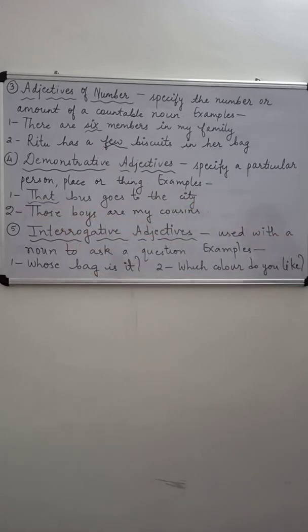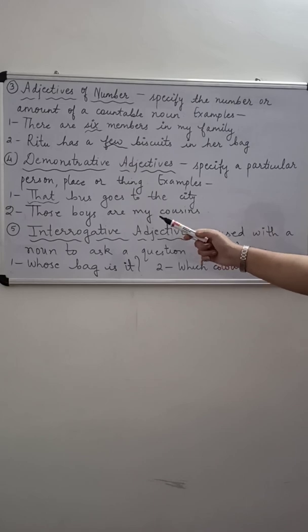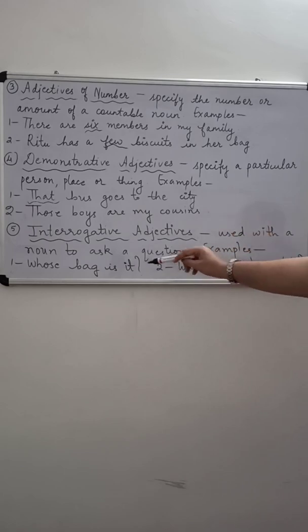Similarly, second sentence, those boys are my cousins. Now we are talking about specific people or person. Okay, so those will be a demonstrative adjective.